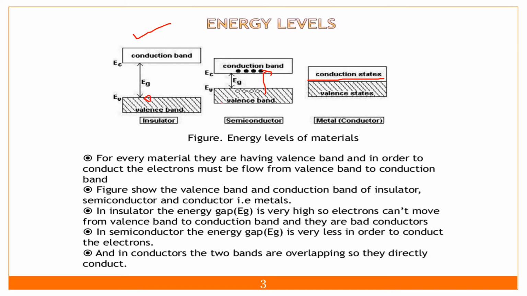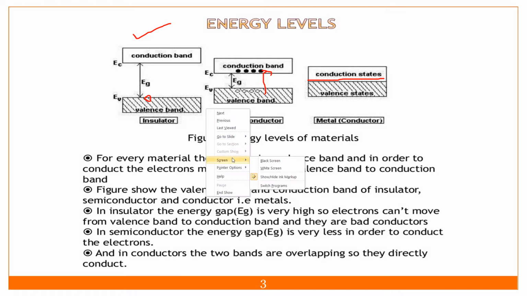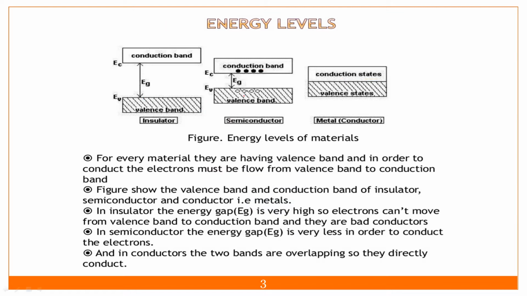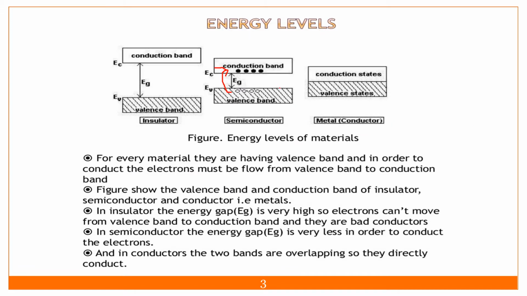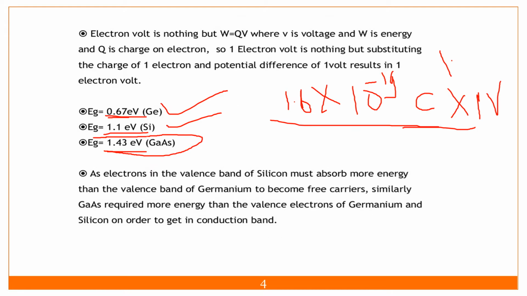I will rub this portion once again. The electron has to go from the valence band to the conduction band. This is the basic idea. If the band gap is smaller, it will require less energy. In germanium the band gap is less, so it will consume less energy to go from the valence band to the conduction band. In silicon it will require more energy, and even more energy is required in GaAs.